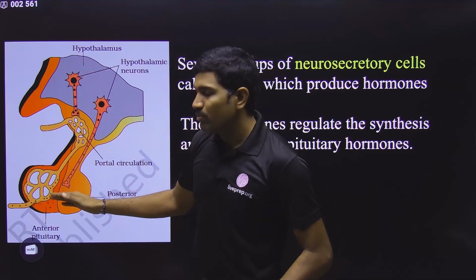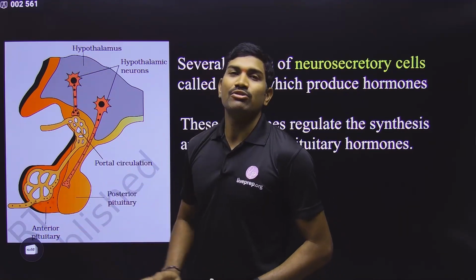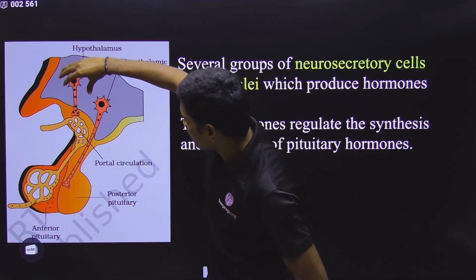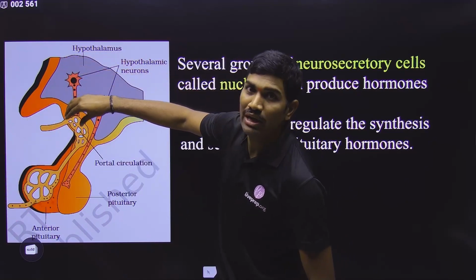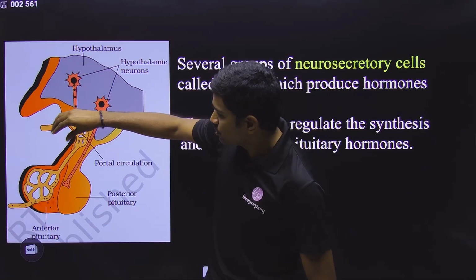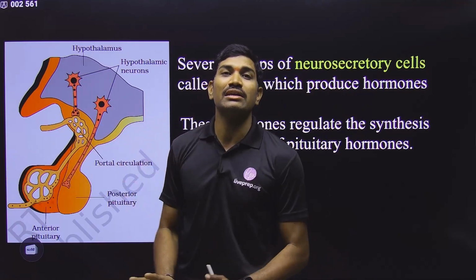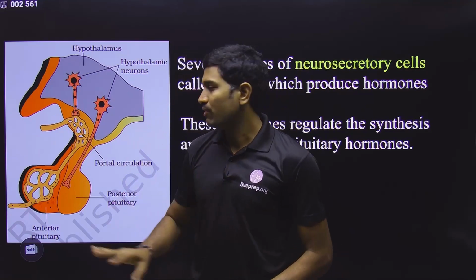If the inhibitory hormone is coming from the hypothalamus, it will be stopped from the pituitary. So in this way, two types of hormones you are studying. Hormones are released from the hypothalamus into the hypophyseal portal circulation, so that they go and act on the adenohypophysis of the pituitary. In this way, releasing and inhibitory, two types of hormones are present.